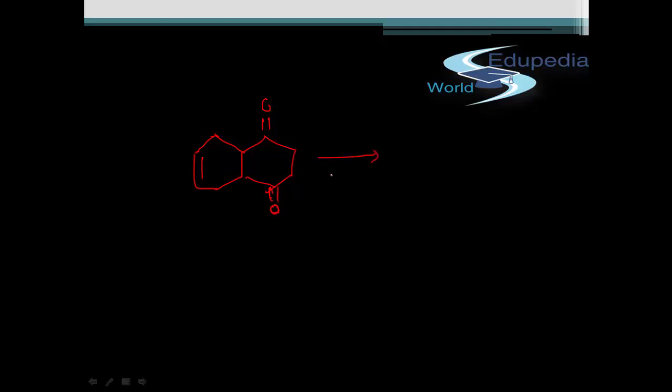And then we are carrying out ozonolysis in the presence of H2O2. Now this is a classical example of oxidative ozonolysis, and in oxidative ozonolysis your double bonds will break and you will get one COOH group over here.